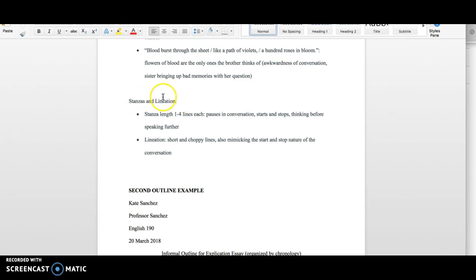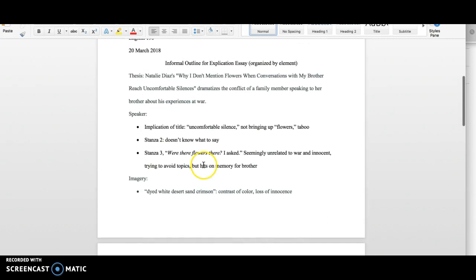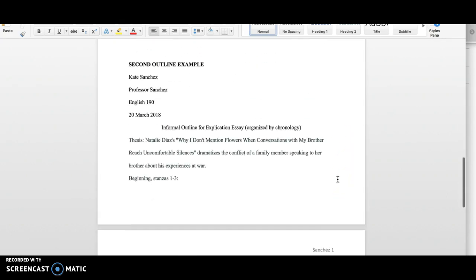Lastly, the stanzas and lineation. I'm mostly talking about how the way that she uses short stanzas, choppy lines, choppy line breaks, show the hesitation in the conversation, the pauses, the thinking, that start and stop nature. So all of my elements here are playing back into this thesis. All right, so that's one way to organize.